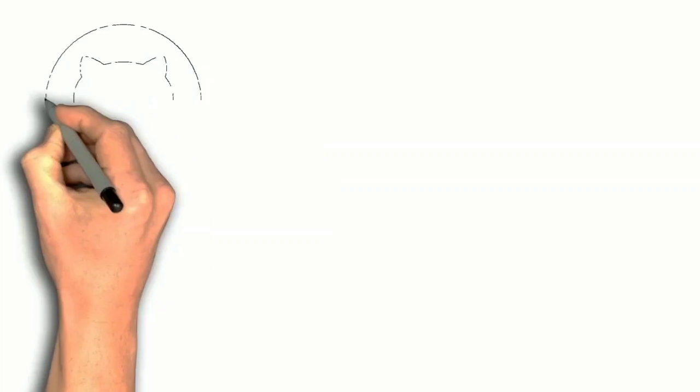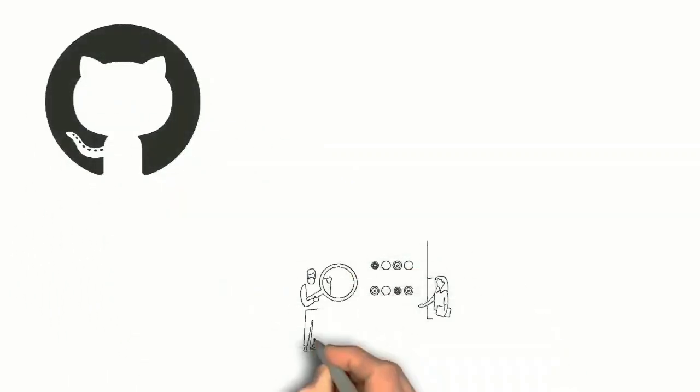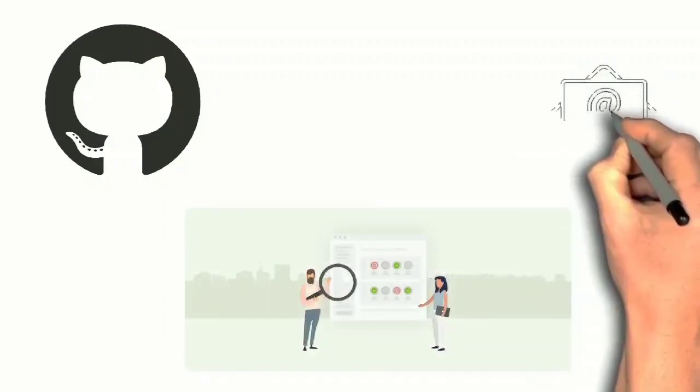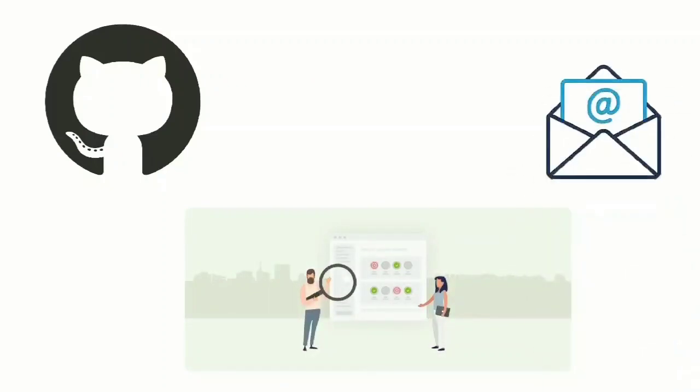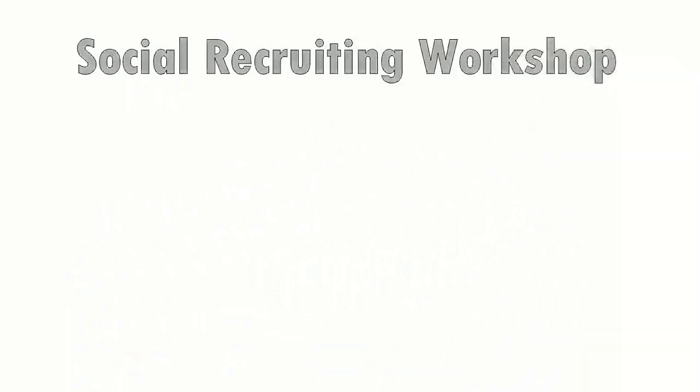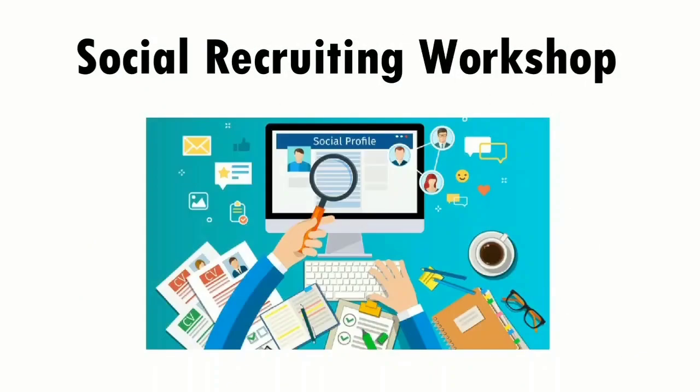So friends, GitHub is an amazing community. It's fairly easy to find profiles. It's much easier to find email addresses, and that makes GitHub search a very, very active sourcing method. Like in our social recruiting workshop, we try to find these shortcuts and explore various platforms, not just GitHub. We look at Kaggle, Dribbble.